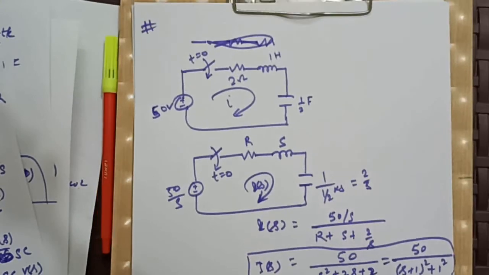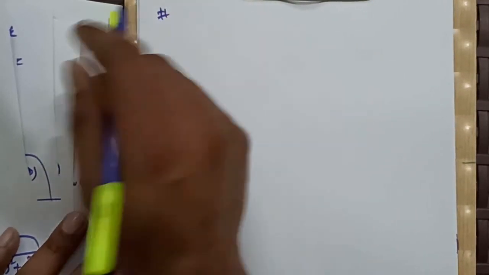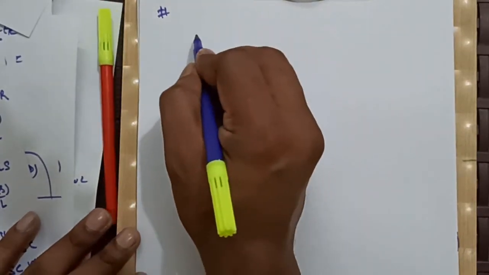Let us take one more example, which is a parallel RLC circuit. Consider this circuit.